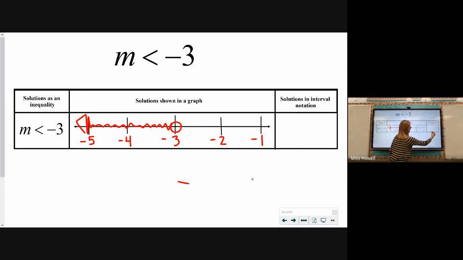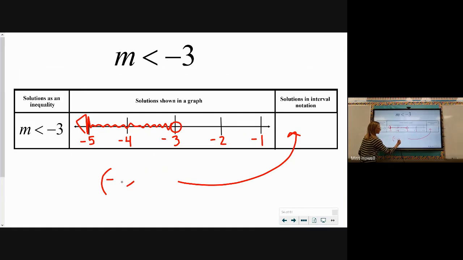So what goes over here in this last little block? I'm going to make it a little bit bigger down here, just so you have an easier time seeing it. Since we can never actually reach or obtain the value of infinity or negative infinity, we have to start here with a parenthesis, not a bracket. So just be careful. Our smallest value would be negative infinity. And then our second value in our interval is our highest or largest value, in this case our final place of shading. Our final place of shading was here at this negative 3. However, negative 3 was not a solution. So again, it's going to use a parenthesis here, not a bracket.